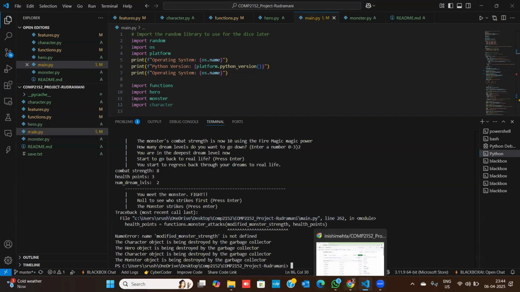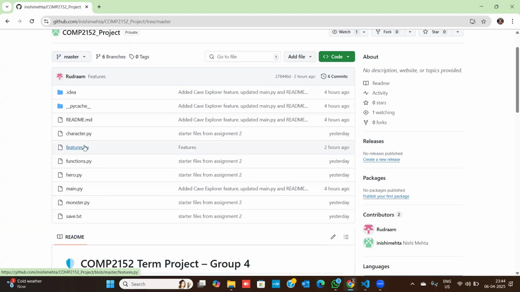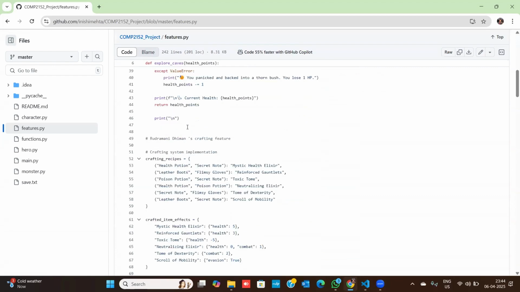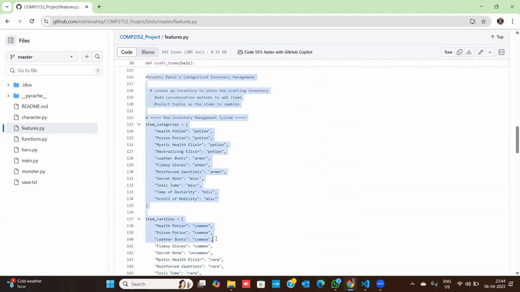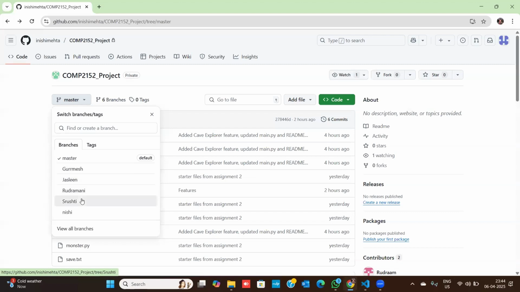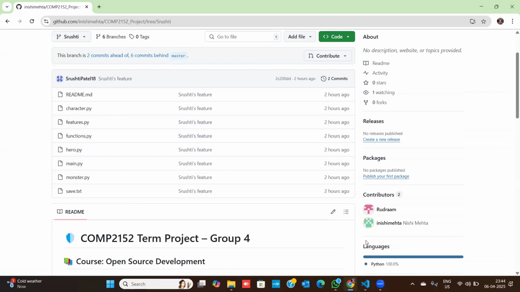That's how the program is running and showing the Git repository. So this is the master plan where we have merged all of our features together. These are the features created by the other group members. And here is my feature. And I also have a separate branch where I have the entire program. And that's about my part of the project.